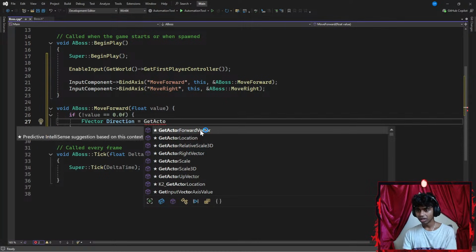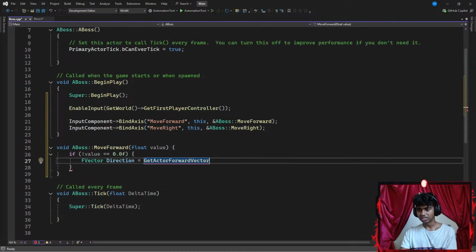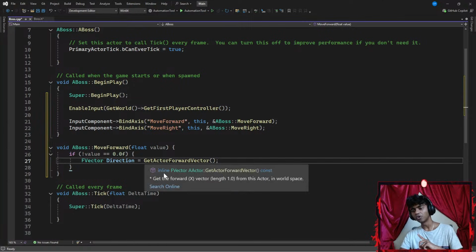There we go. Okay, get actor forward vector. This is where the player is going to be facing. These function names are kind of hard to memorize. That's why I got to use into lessons. But I think I'll remember this now. So, get actor forward vector.